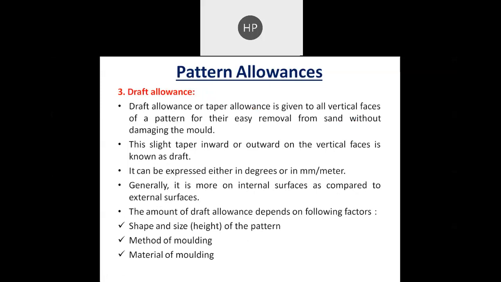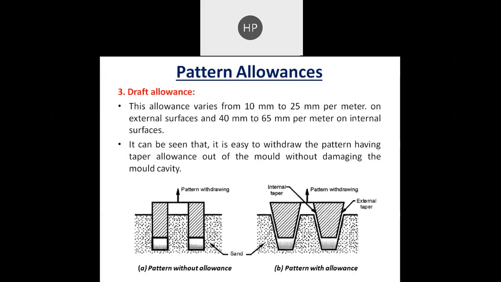On a vertical face, the pattern is not easy to remove from the mold. So to easily take it out, instead of making it straight, some taper is given, for easy withdrawal of the pattern from the mold,